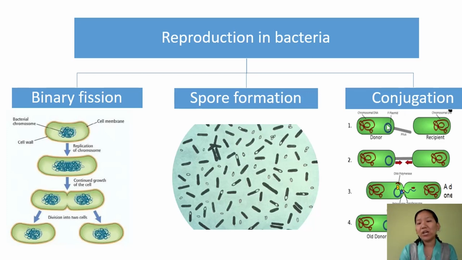Here in this bacterium you find the main genome, and this is an extra-chromosomal circular DNA, the plasmid. It is present in this donor, and this is the recipient, where this circular DNA is absent. Now what happens is that pili form a bridge between the two bacteria, and then this genetic material, the plasmid, is transferred from donor to recipient. So this is how genetic exchange takes place in bacteria.